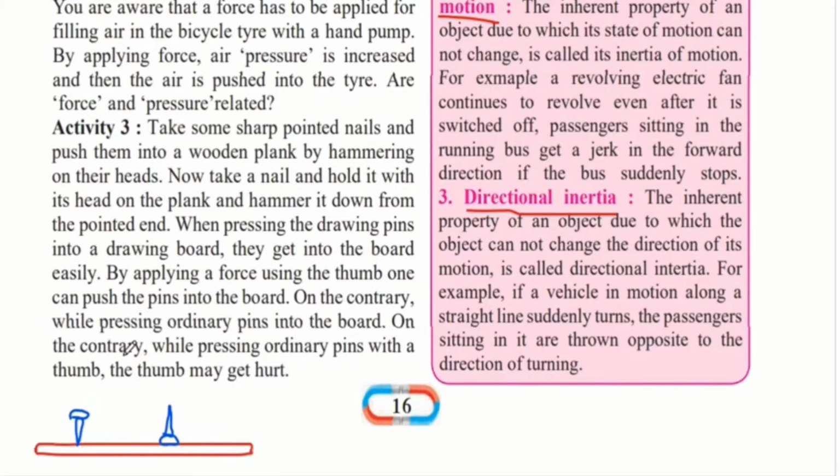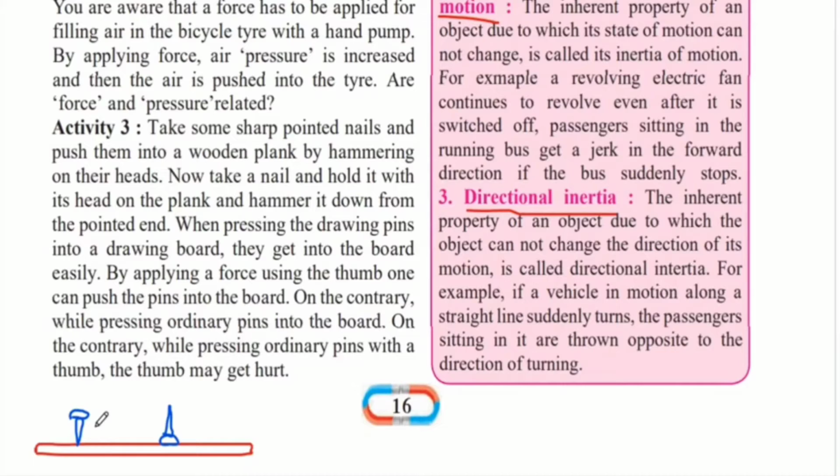On the contrary, while pressing ordinary pins with the thumb, it may get hurt. So even though you can use the thumb with the drawing pins, if you use your thumb to put these nails into the wooden plank, you will not be able to do that, no matter the amount of force you use. And you may even hurt your thumb by trying this.